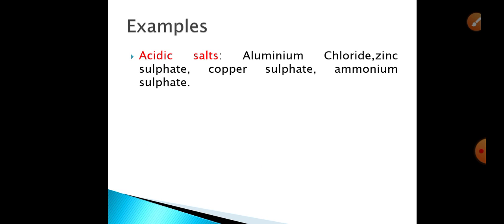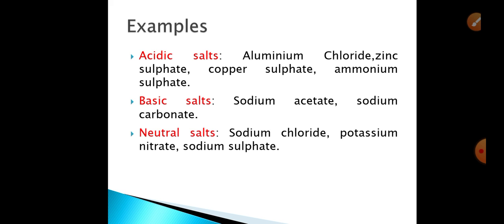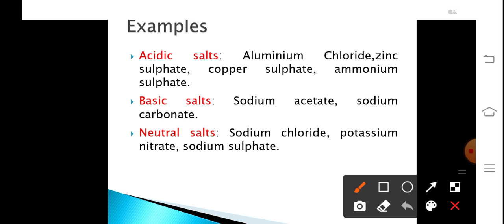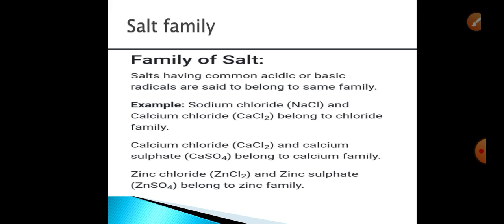For acidic salts we have aluminium chloride, zinc sulfate, copper sulfate, ammonium sulfate. Basic salts we have sodium acetate, sodium carbonate. Neutral salts we have sodium chloride, potassium nitrate and sodium sulfate. Among these, the most common and most important is sodium chloride, which is also known as brine. It is a very important industrial component and helpful in the preparation of various important products like sodium hydroxide, bleaching powder and many others. So in this chapter we will learn more about NaCl.